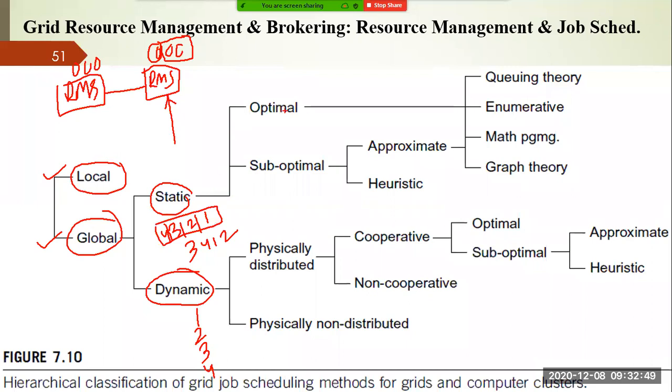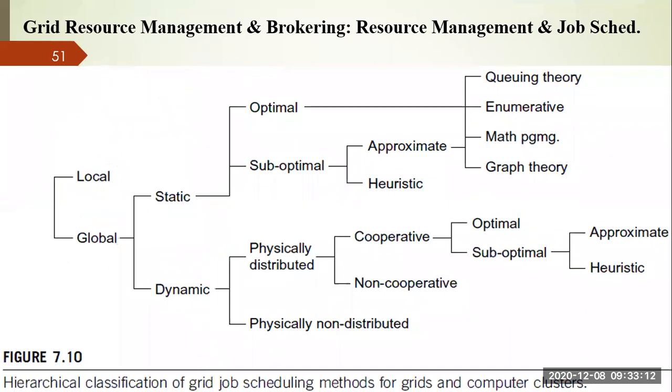Similarly, static can be optimal or suboptimal, or dynamic may be physically distributed or physically non-distributed. Based upon that, this complete picture comes as your hierarchical classification. So this is a particular job scheduling model. Similarly, we have another model called flat classification, right?